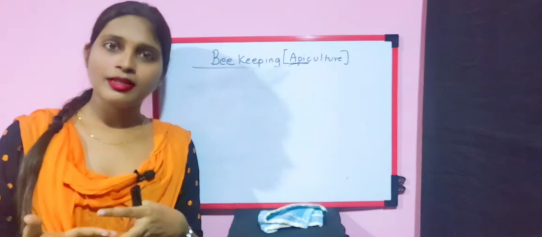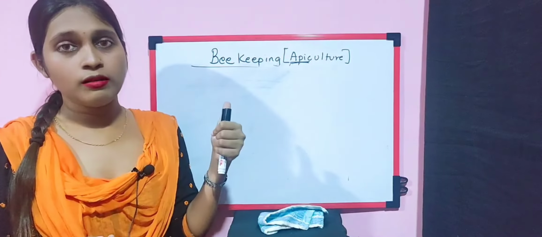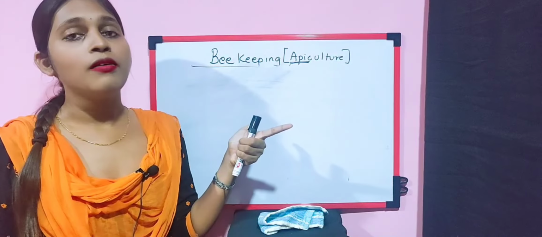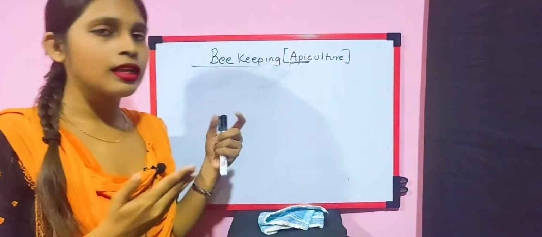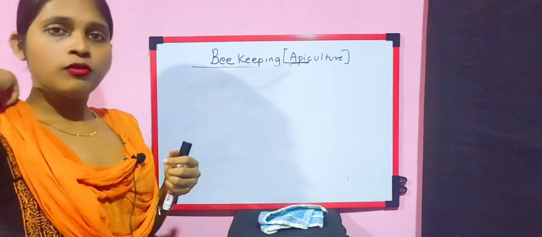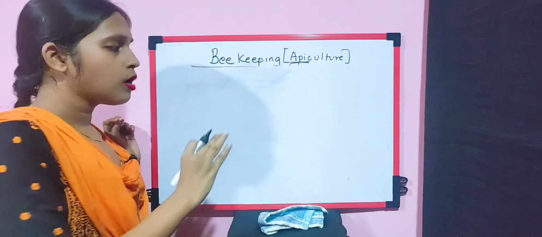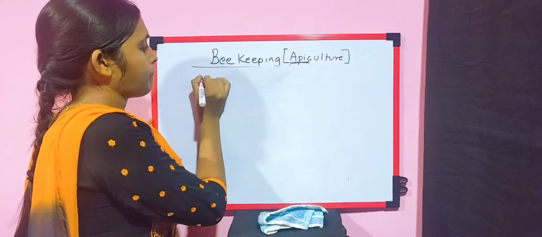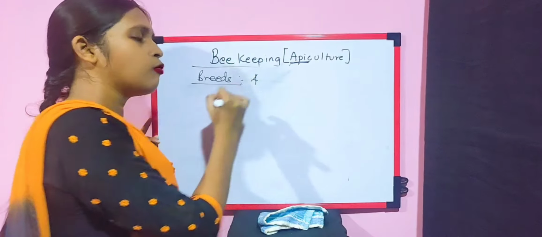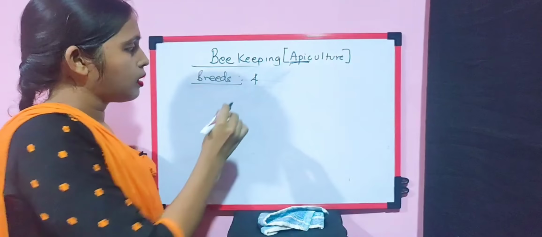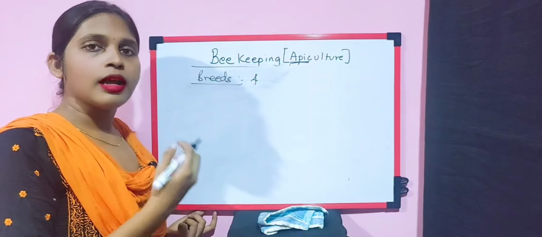If you want a high production, you need a high yield, and you need to have a good variety, a superior quality of breeds. So let us learn the breeds of honeybee. In the case of honeybee, we have a total of 4 breeds, out of which 3 are indigenous, 3 are Indian, and 1 is exotic.